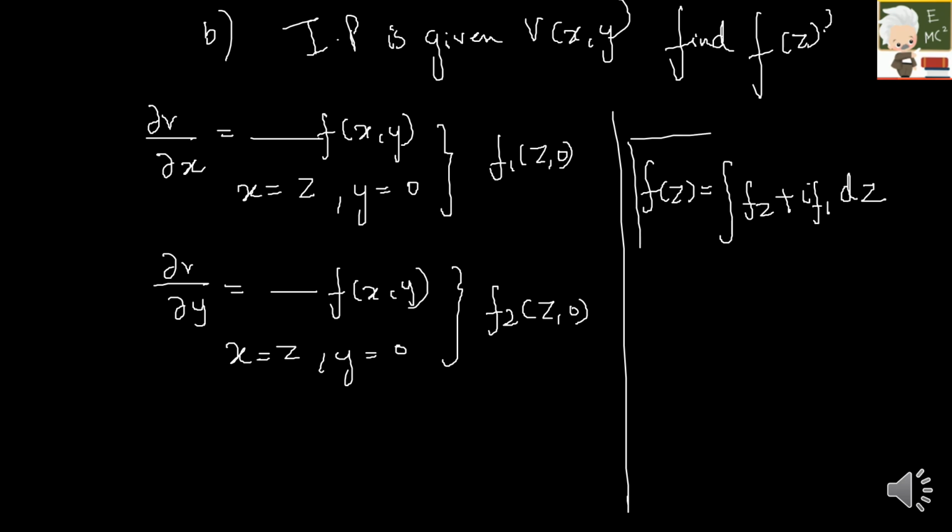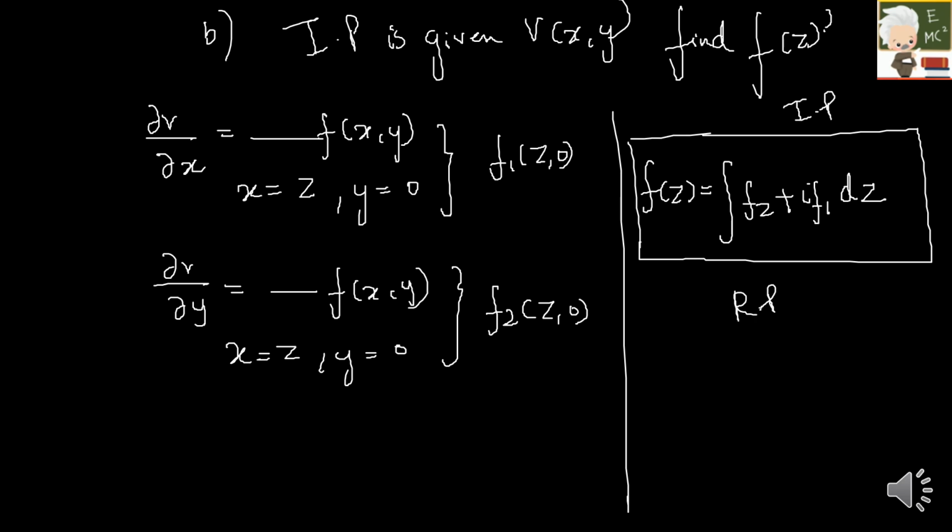So these steps are the same, but in the final formula for f of z, there it was integral of f1 minus i f2. So this is for the imaginary part. When we did it for the real part, it was f of z is equal to integral of f1 minus i f2 into dz. So here in the formula, there is a change in sign and an exchange of terms. So let us solve one or two problems so that it will be still clearer.